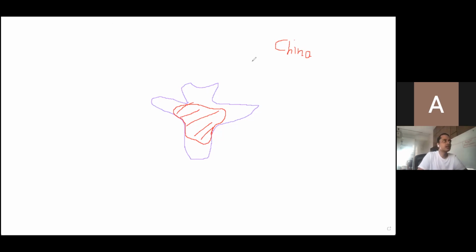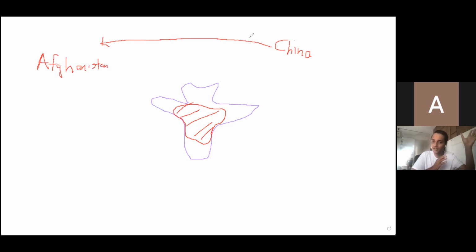So the Yuji went from China all the way to Afghanistan, and this is where the Yuji started their territory. The Yuji are what we will later come to know as the Kushana clan.